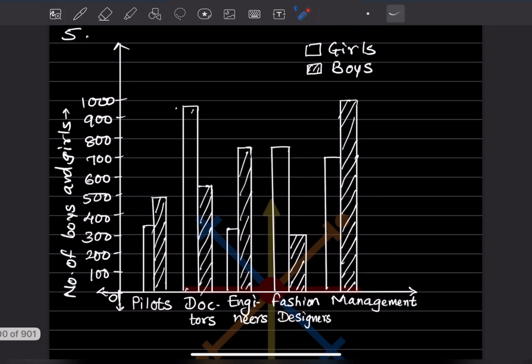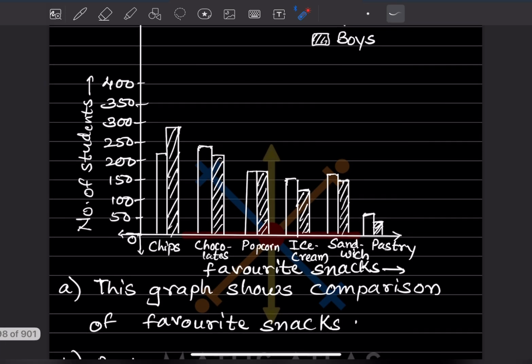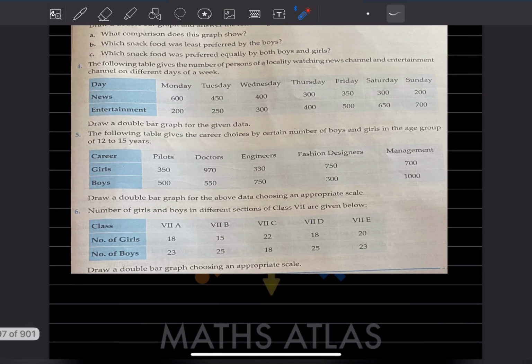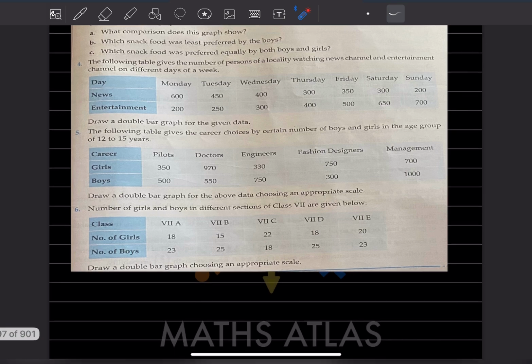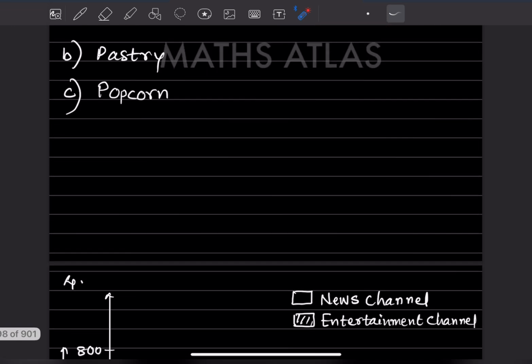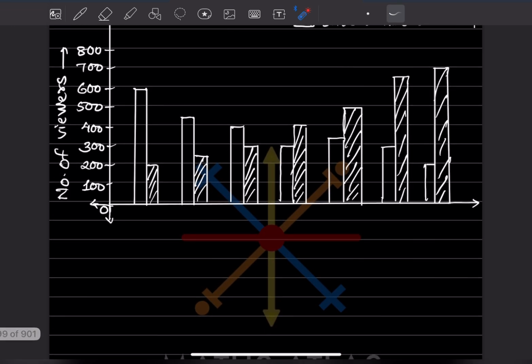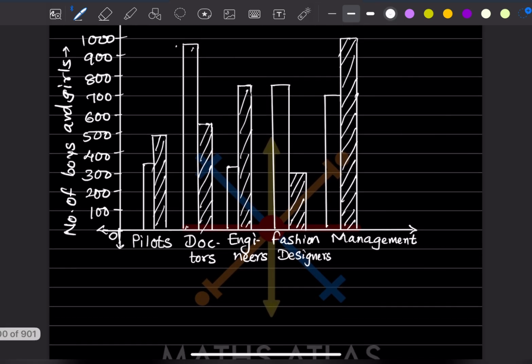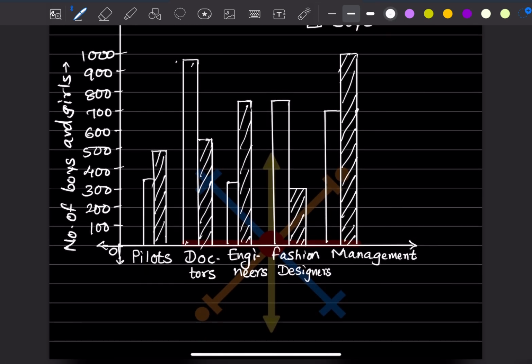So this we can write there. This is the number of boys and girls and this is the career choice, we can say.